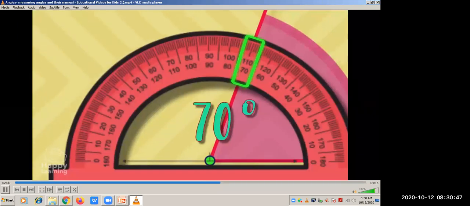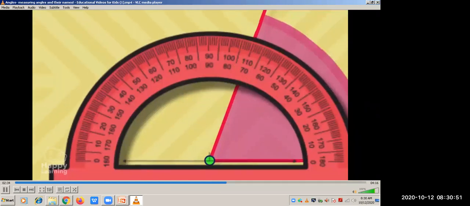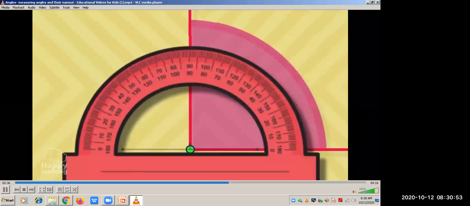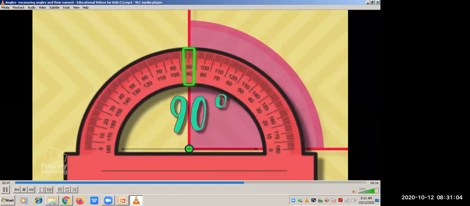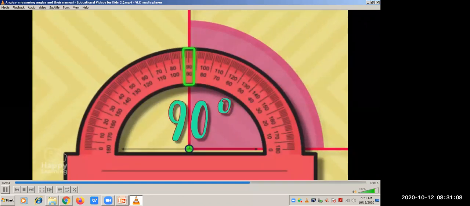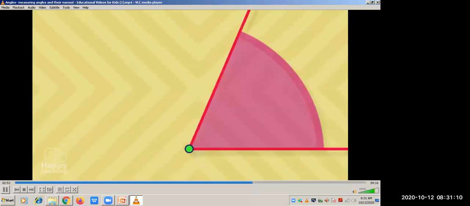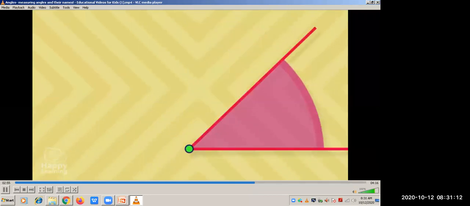Easy peasy, huh? Let's practice. We said that a right angle is 90 degrees. Let's see. We'll get the protractor and indeed, a right angle is 90 degrees. We haven't fooled you, huh? Now, let's measure this angle.